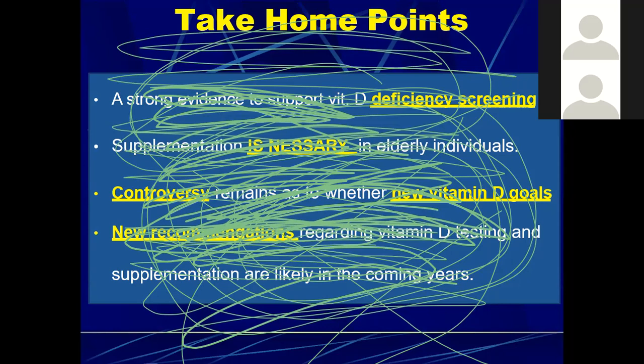Then the controversy still remains as to whether new vitamin D goals should be set. Like we discussed earlier, vitamin D is not being given in cancer therapy either. Similarly, in cardiovascular disease, what level of vitamin D should be given, what should the loading dose be, and what should the target level be? So such goals are still to be set. And then we have new recommendations regarding vitamin D levels that are going to come in the coming years.